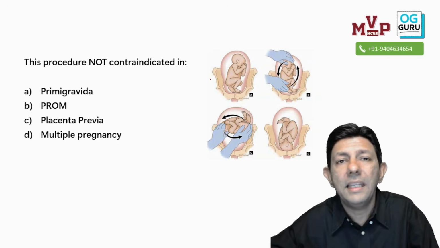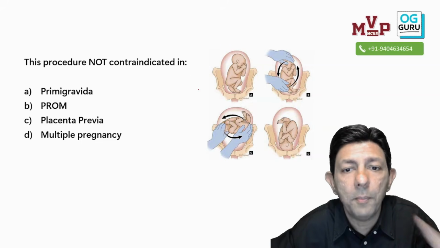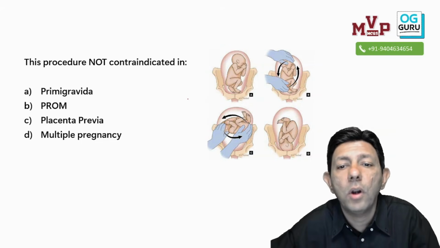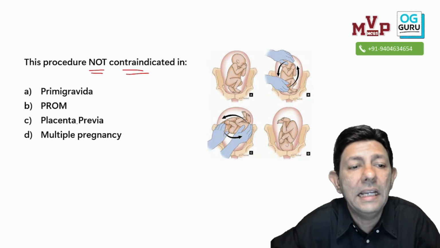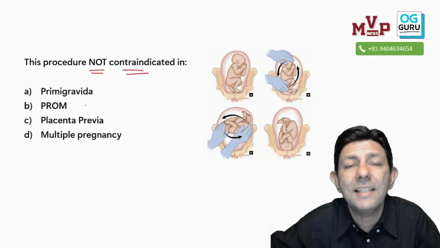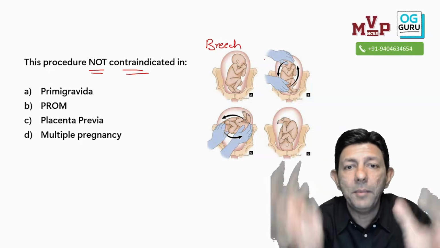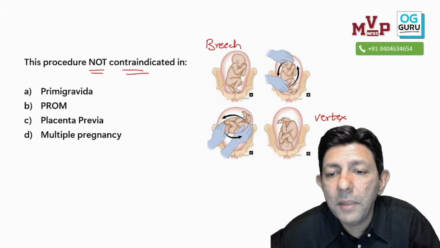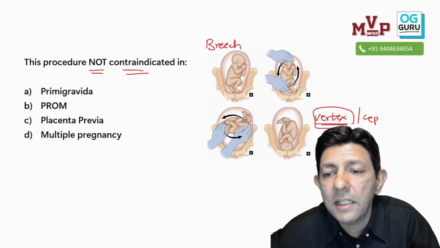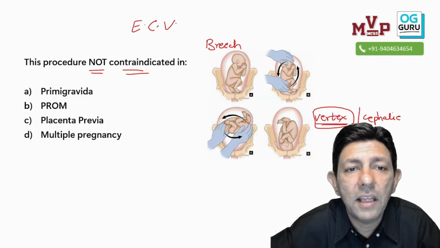Clinical image question, it's an IBQ. Some procedure is shown to you. Step number 1, please identify what this procedure is. The question is, this procedure is not contraindicated in ABCD. So can you see what this is? Yes, here the baby is in breech position and we are rotating the baby, somersaulting it, and finally making the baby into a vertex or cephalic presentation. So this is the external cephalic version.